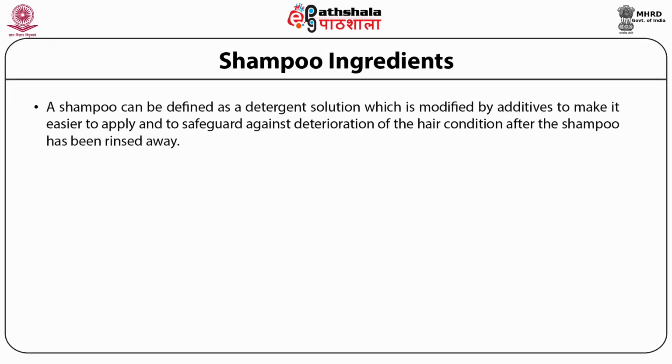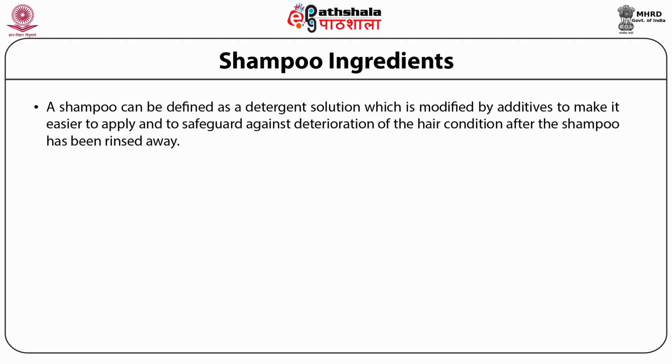A shampoo can be defined as a detergent solution which is modified by additives to make it easier to apply and to safeguard against the deterioration of the hair conditioning after the shampoo has been applied. Shampoo is one of the ingredients which is used for cleaning the hair. It consists of a number of ingredients.